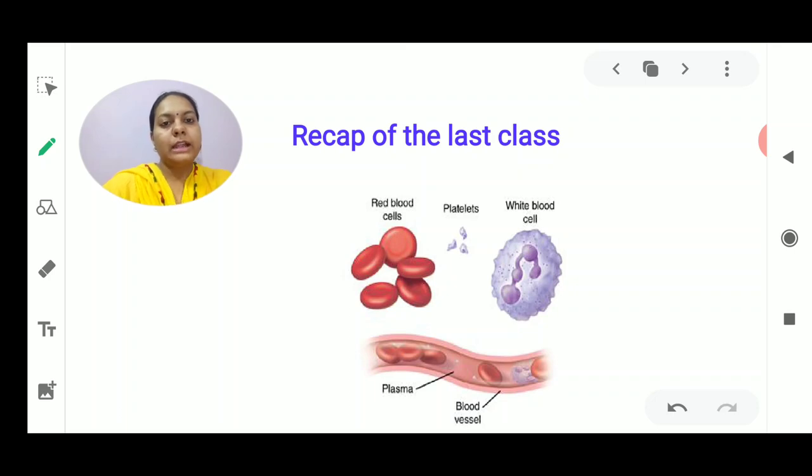So we know that transportation is a very common term which we can use for transporting any material from one place to another. Wherever it is to be transported, we need a vehicle. In the last class we saw that in the human body, in animals, and in plants, we need to transport many things. Some of them are useful and some are not useful. So the good things have to be transported, and the bad things also have to come out from your body.